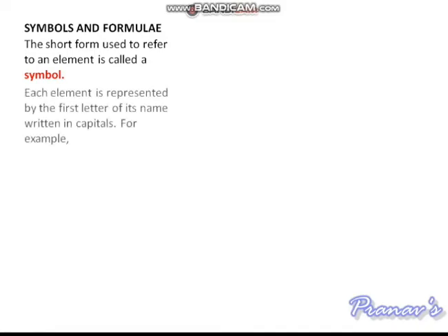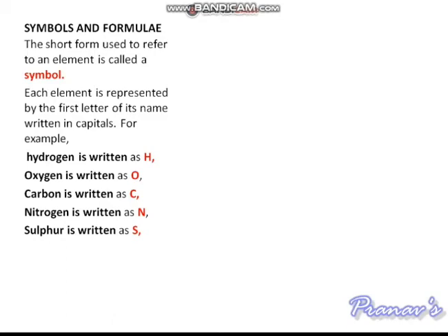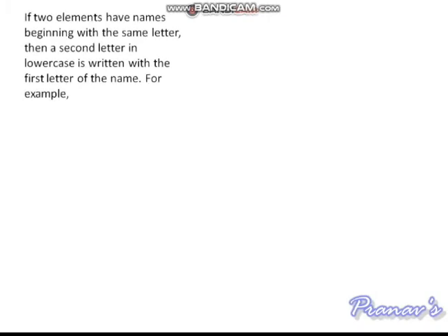There are some symbols and formulae for elements. The short form used to refer to an element is called a symbol. Each element is represented by the first letter of its name written in capitals. For example, hydrogen is written as H, oxygen is written as O, carbon is written as C, nitrogen is written as N, sulfur is written as S, phosphorus is written as P. If two elements have names beginning with the same letter, then a second letter in lowercase is written with the first letter of the name.